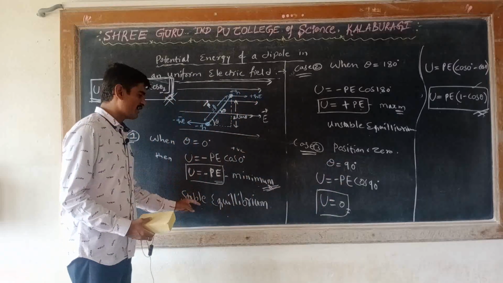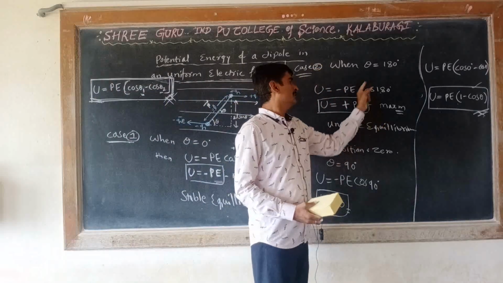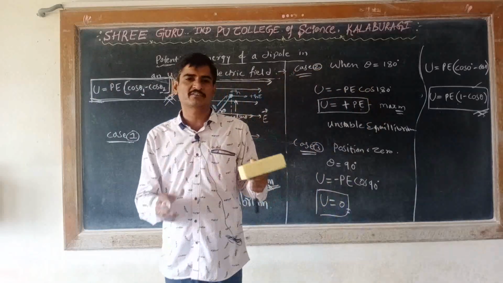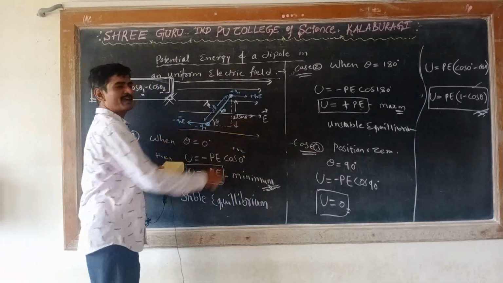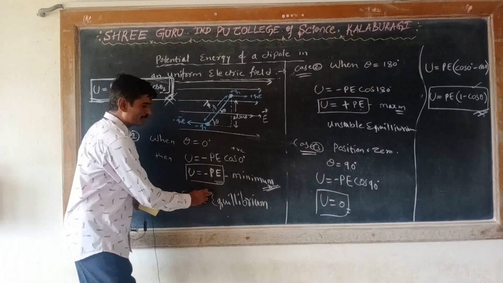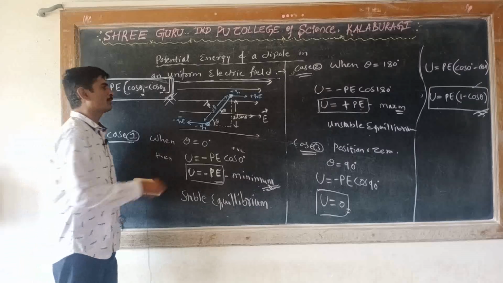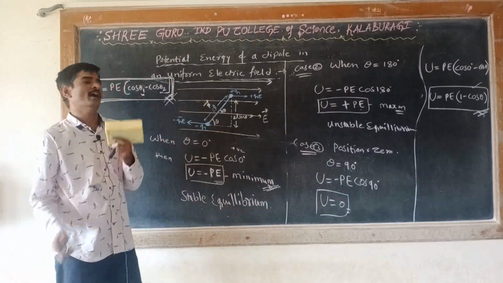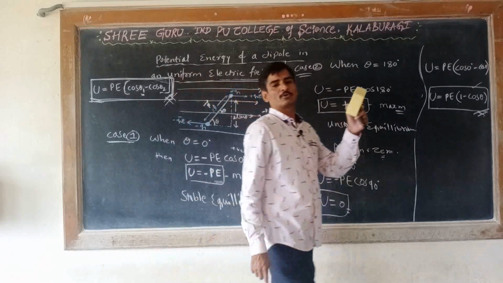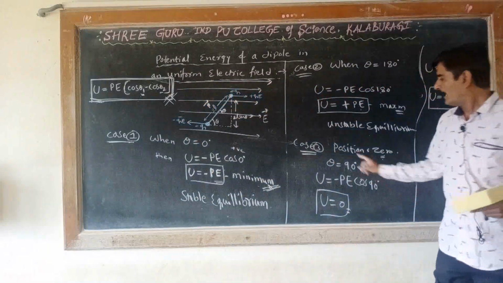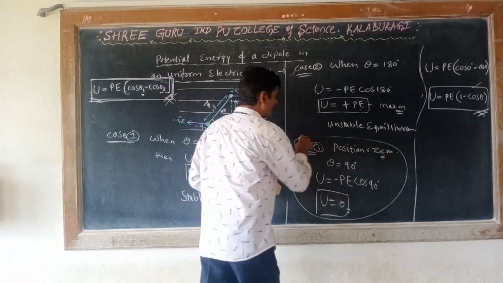This is called the position of minimum potential. This is called the position of maximum potential. Maximum potential is possible when the dipole is anti-parallel to the electric field, minimum potential is possible when the dipole is parallel to the electric field, and zero potential is possible when the dipole is perpendicular to the electric field. Understood? And this one we can also explain in a different way.